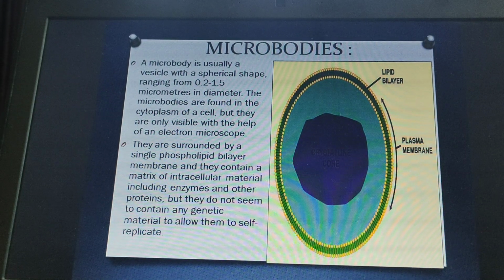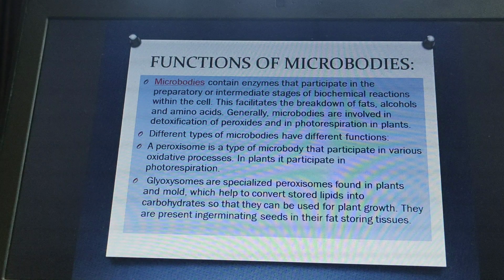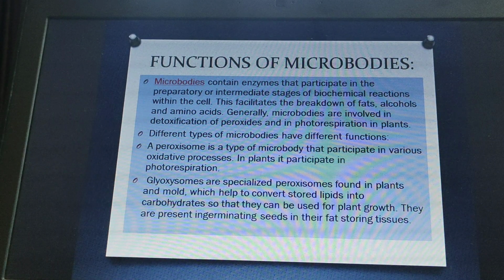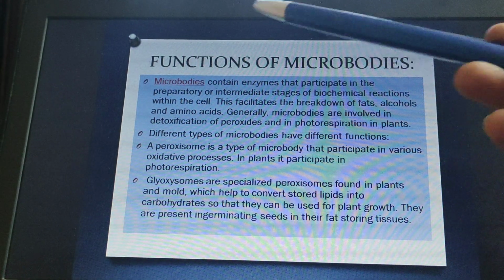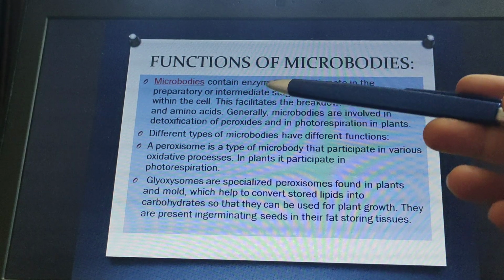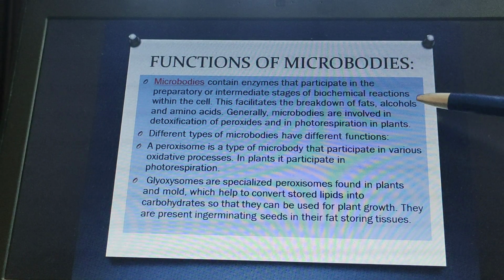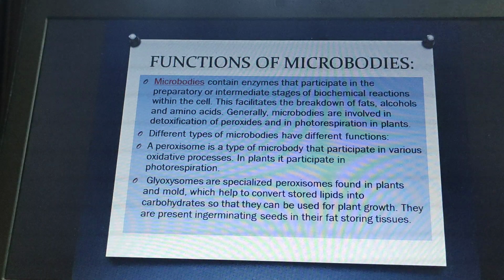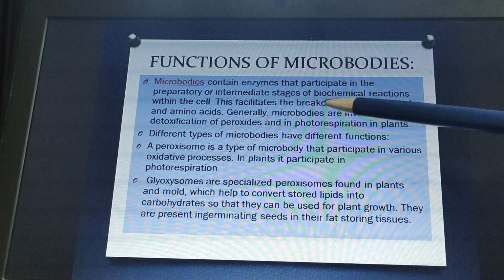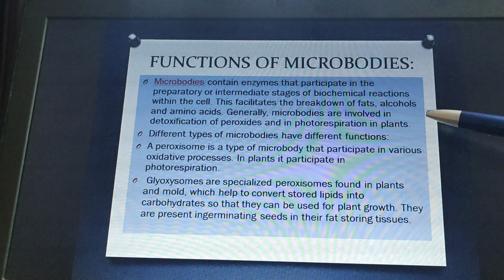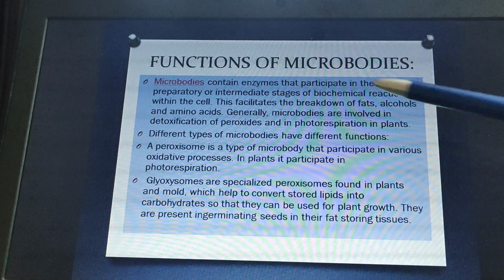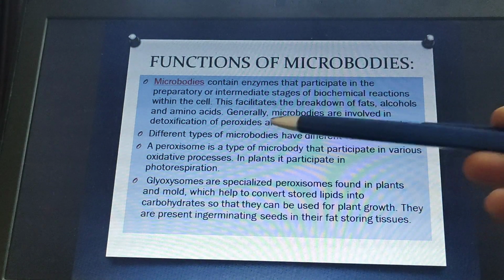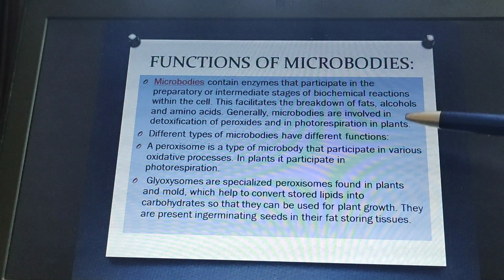Now the important thing is, what is their role, why are they present in eukaryotic cells. If we talk about their functions, they contain different enzymes, and these enzymes participate in the preparatory or intermediate stages of biochemical reactions within the cells. They are mainly responsible for the breakdown of fats, alcohols and amino acids. Generally, microbodies are involved in the detoxification of peroxides and in photorespiration in plants.